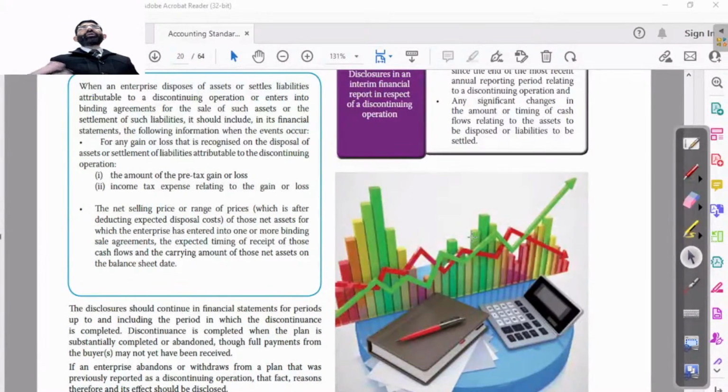Then if you have entered into a merger agreement, whatever profit or loss we have suffered, any gain or loss that is recognized on the disposal of assets or settlement of liabilities is to be shown as pre-tax gain or loss, and the income tax. This is all the same as what we have done in our above calculation: cash flow from operating, investing, and financing activities, and the net selling price or range of prices of those net assets for which the enterprise entered into one or more binding agreements. That's it. So these are the disclosures which are to be made in this case.